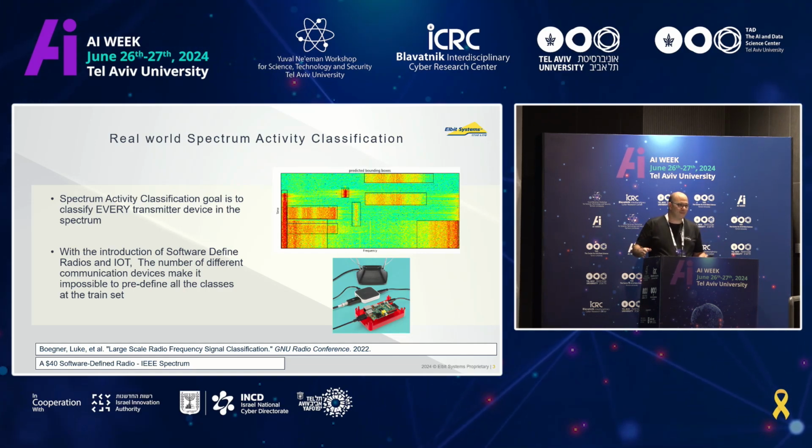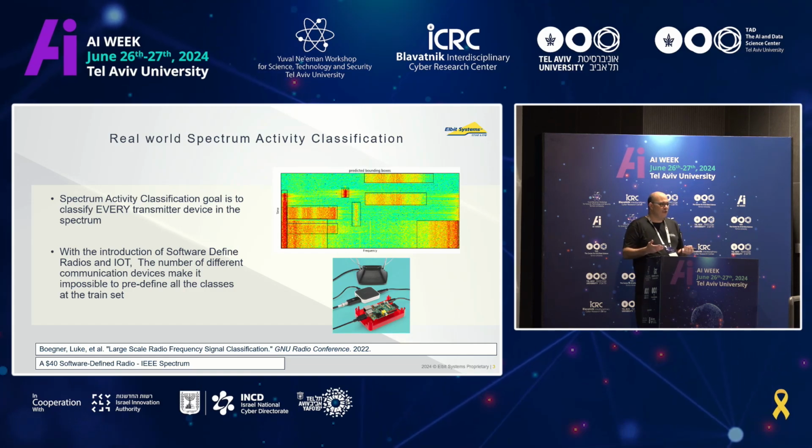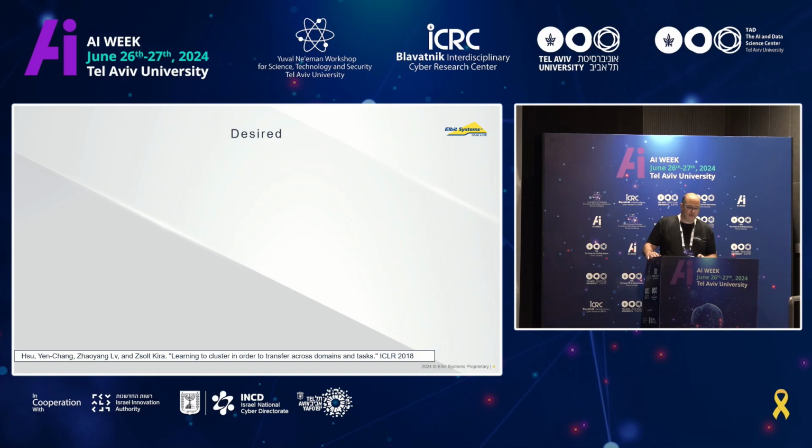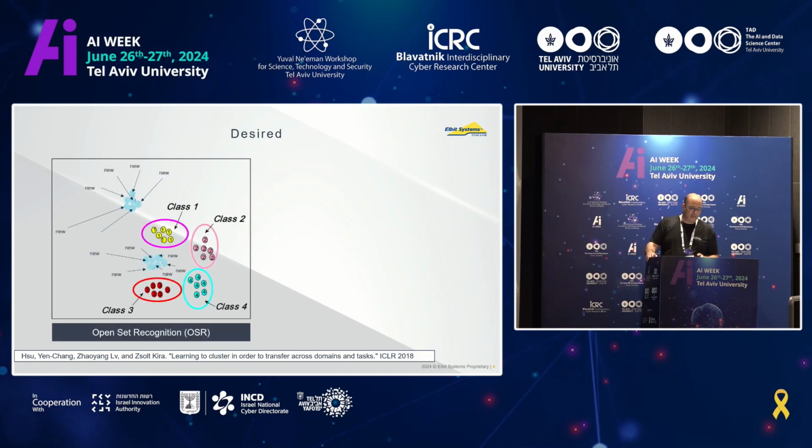So we're able to record some devices, but even if we're really good, next week probably 10 more transmitters are going to come out by new manufacturers. So it's just impossible. But still, we are required by our customers to be able to classify each transmitter, even if we haven't seen it before, even if it doesn't exist in the training set. So how do we approach such a problem? If we go to the literature, there are basically two options. One is called open set recognition.